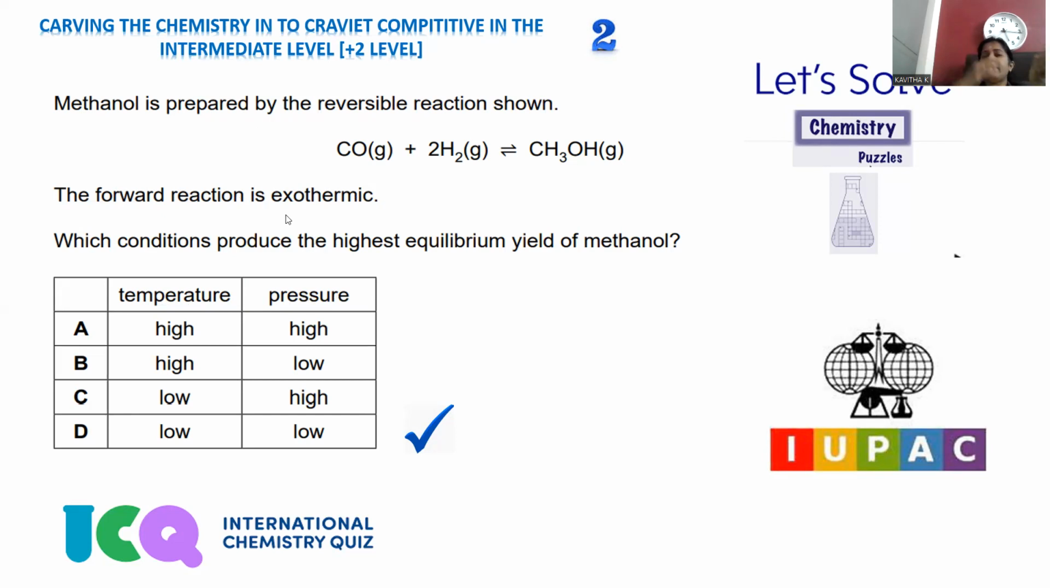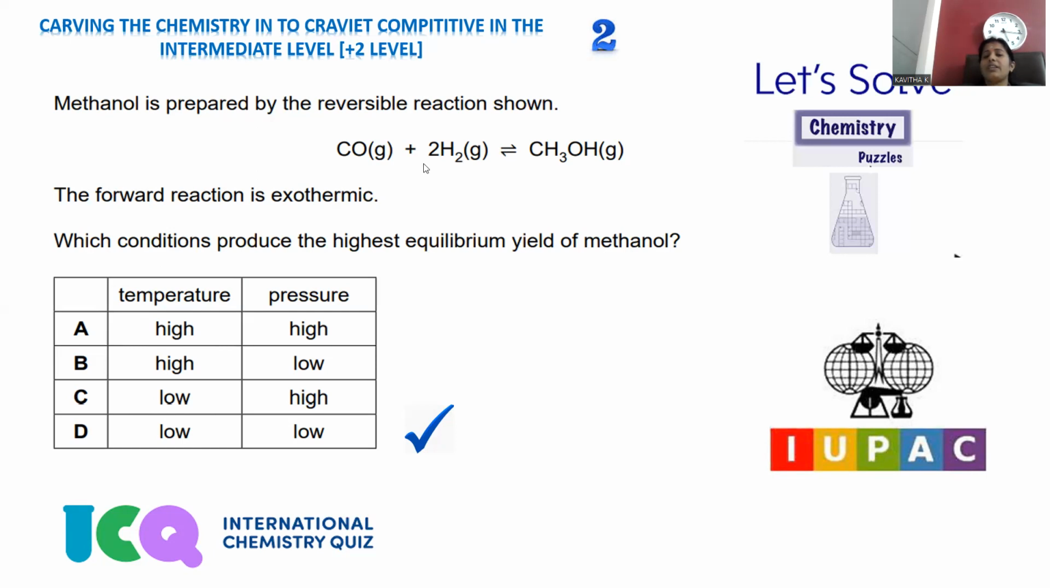Exothermic in the sense that, in comparison to the reactants, the product has less energy because it is liberating energy to some extent. In order to make this possible, a lower temperature condition is required, then only will the forward reaction proceed. So low temperature is the required condition with regard to the temperature effect. Move on to the pressure effect.